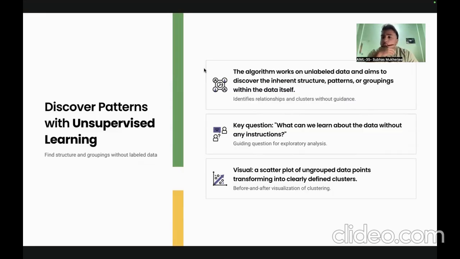Now, there is a key question. What can we learn about the data without any instructions? Because there are no instructions now. Here, instruction means obviously the label data, the label which we are talking about. There are no instructions given to us. It's just a bunch of data points scattered around the whole database, right?